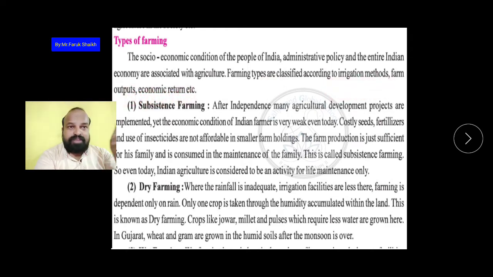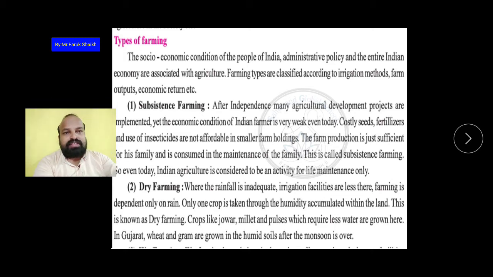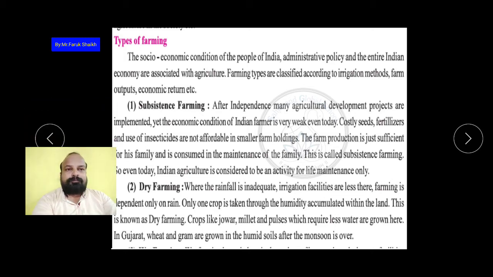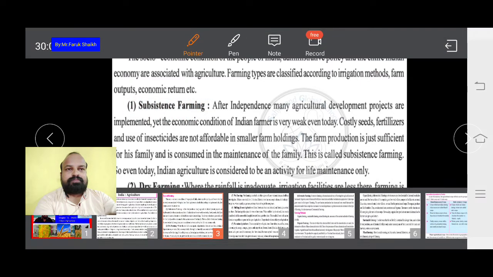Okay, so the farming types are classified according to the irrigation method, यानी कि किस तरह से पानी दिया जाता है. What is the farm output, यानी कि खेती में से उनको क्या प्रोडक्शन मिलता है. And what is the economic return, यानी कि उसको इकोनॉमिकली कितना बेनिफिट्स होता है. These are the reasons for classifying the farming. So here we can see subsistence farming. Let us see the first, subsistence farming.